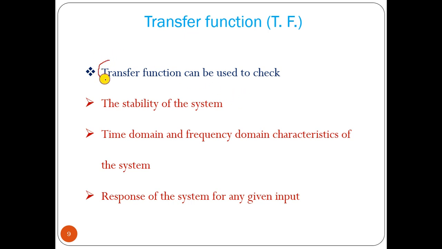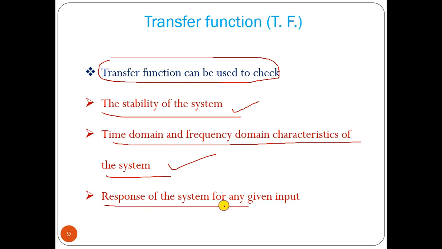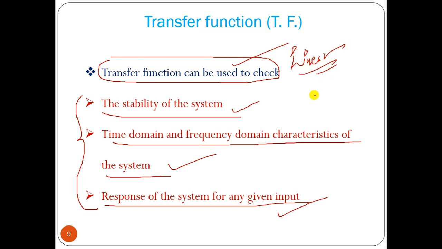So if you know the transfer function of a system, what can we find out? We can find out the stability of the system very easily, and the time domain and frequency domain characteristics of the system. We can predict them by applying different types of input. Then we can find out the response of the system for any given input. These are the factors we can find out very easily if we know the transfer function of the system. Which type of system? Again I am telling you, only for linear system. Okay, only for linear system.